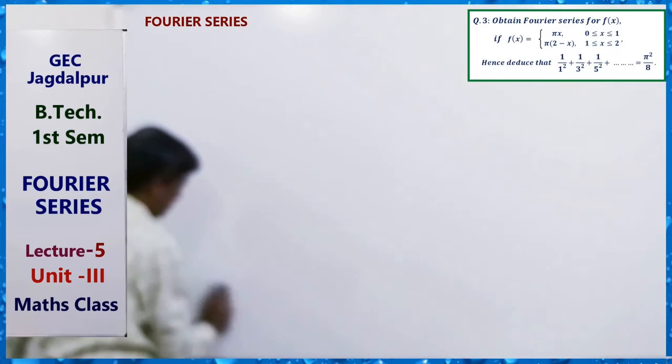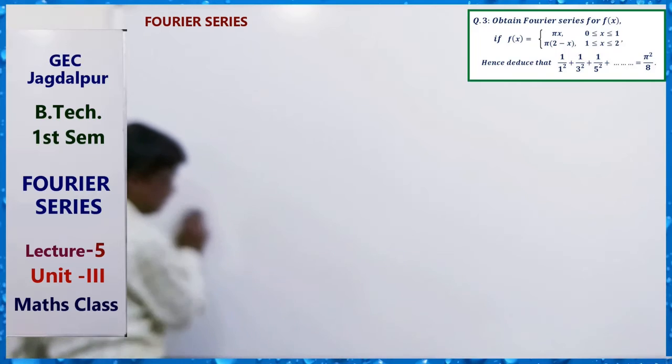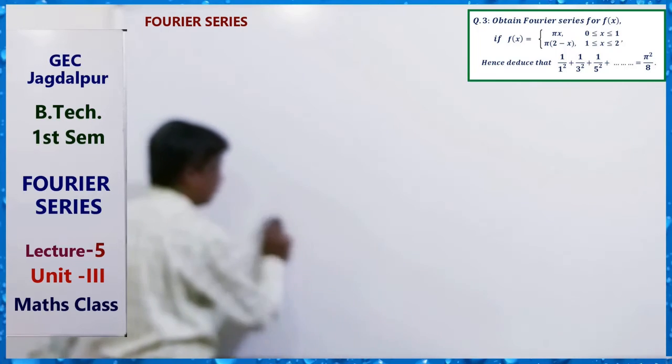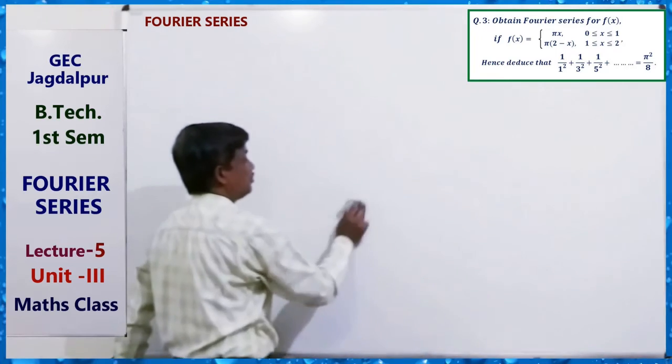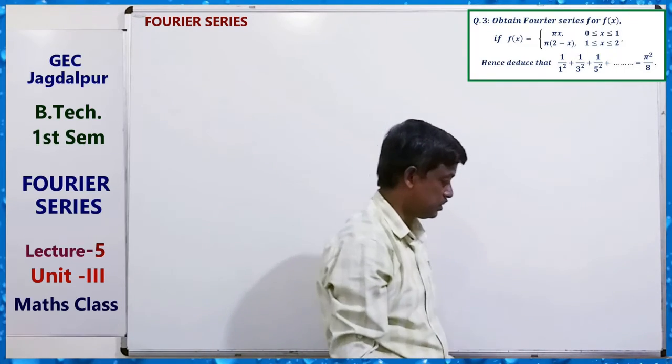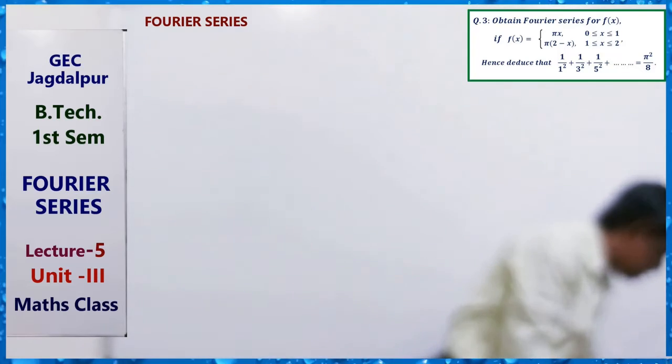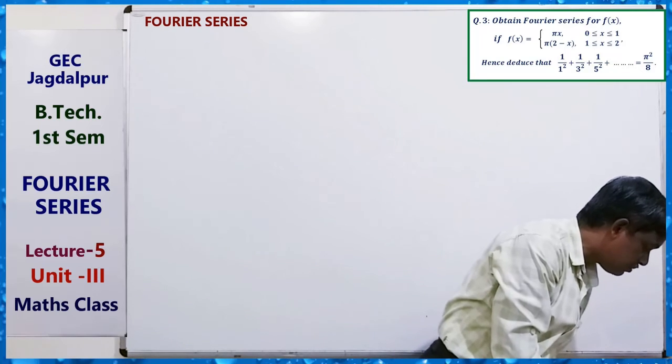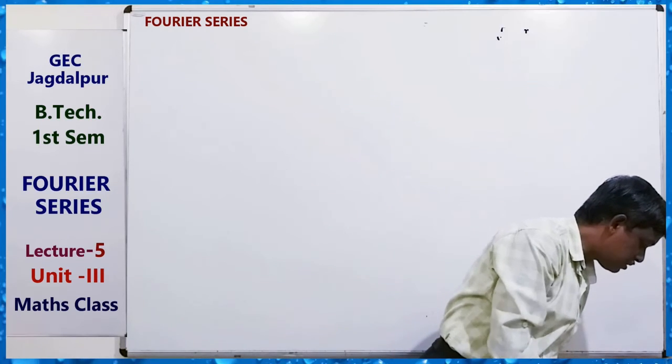You just have to find them and put them in the series format of the given function. First of all, you have to write the correct formula for the Fourier coefficients. Find the Fourier series to represent x minus x square from minus pi to pi.